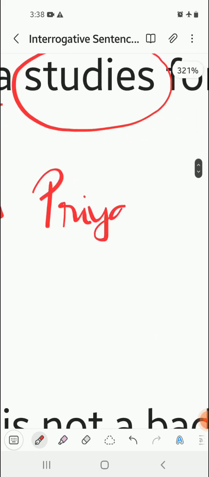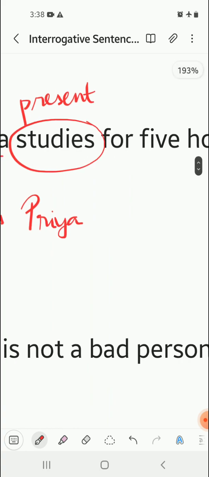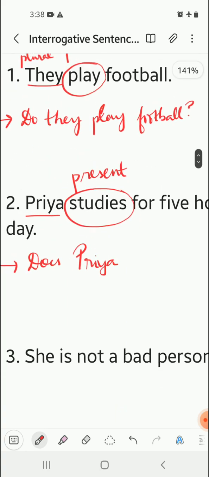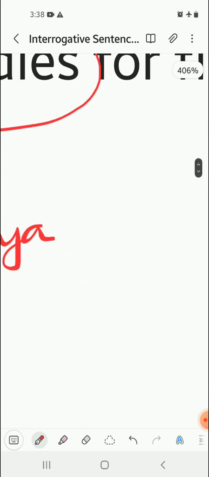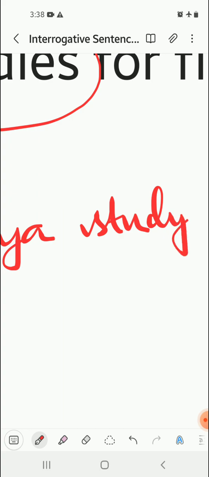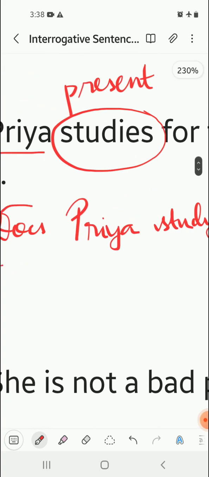Does Priya? Now the verb is in present tense, studies. So here it will become study, not studies, because we have already used does over here. The S is also already used over here.